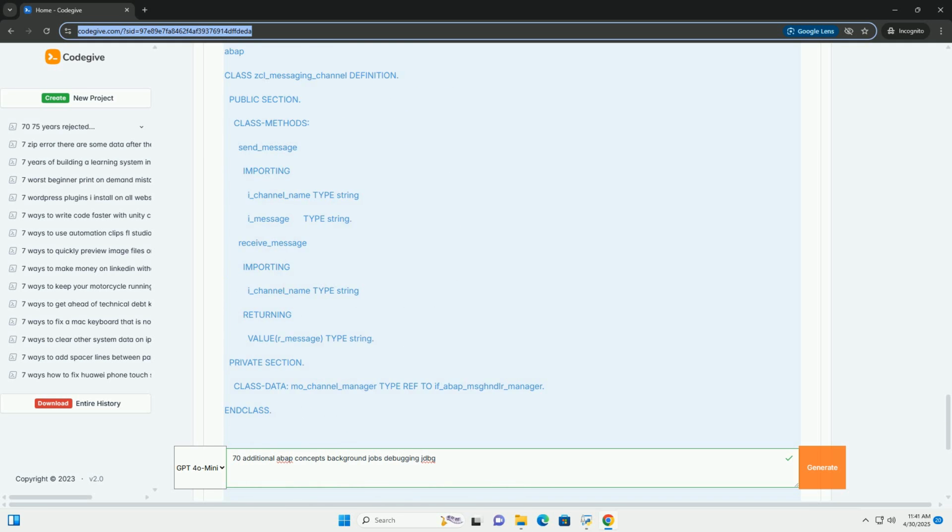Relevance to background jobs. ARFC is useful for triggering background jobs from other processes without blocking the calling process. qRFC is useful when you need to ensure that background jobs are executed in a specific sequence, such as processing financial transactions in the correct order.